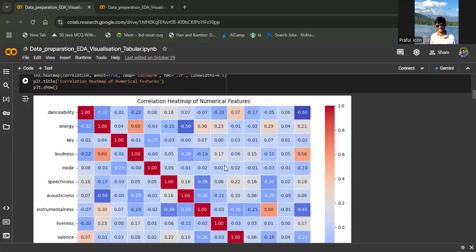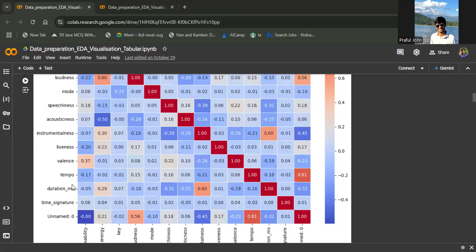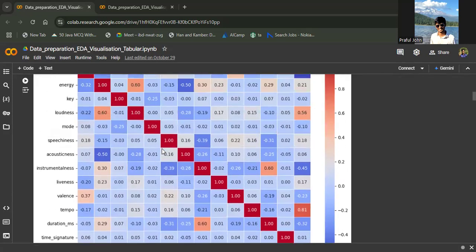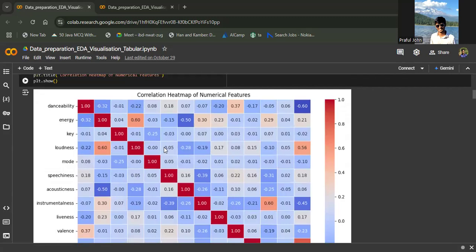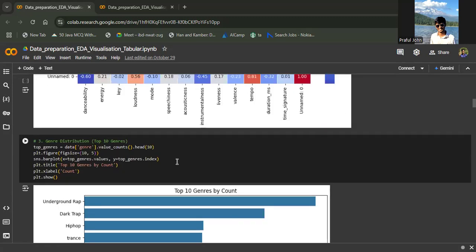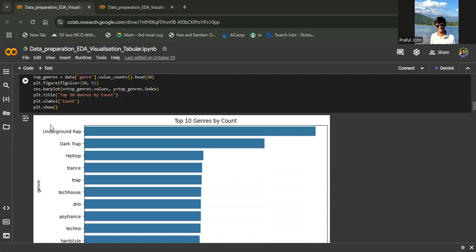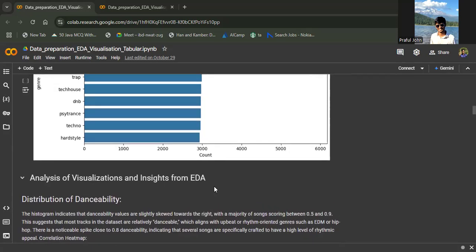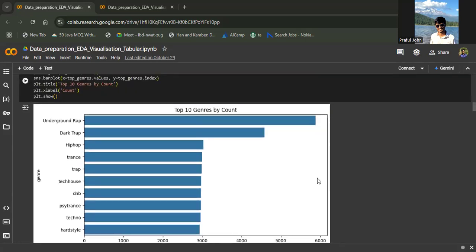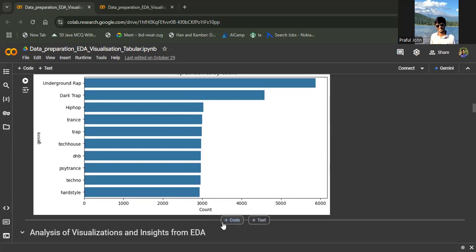And this looks like something like this. We have the columns danceability, energy, key, loudness, and various other features over here, and how they are correlated to each other. We'll take those numerical features and try to build a model out of them. And we have a genre distribution here. We have underground rap, which is listened to by many people, with a count of over 5,000. And we have hardstyle, which is the least one.